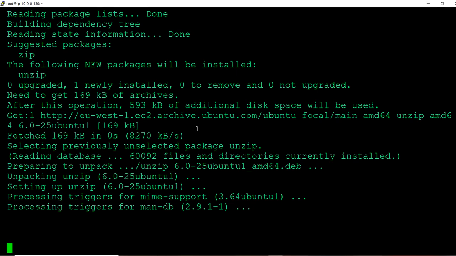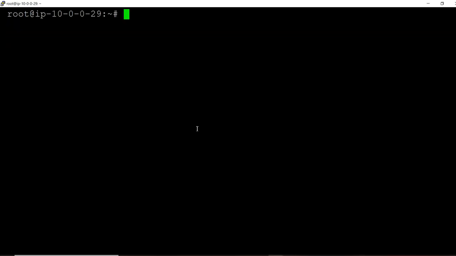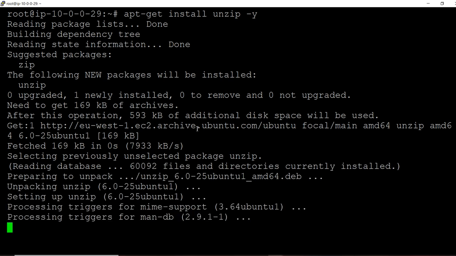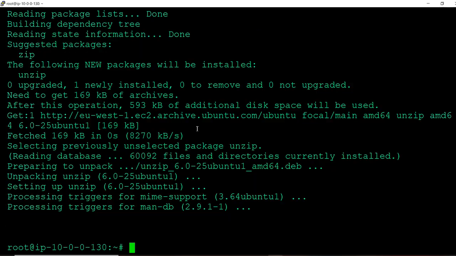Come on, quickly download this. apt-get install unzip. Okay, this is done in server 1, server A.